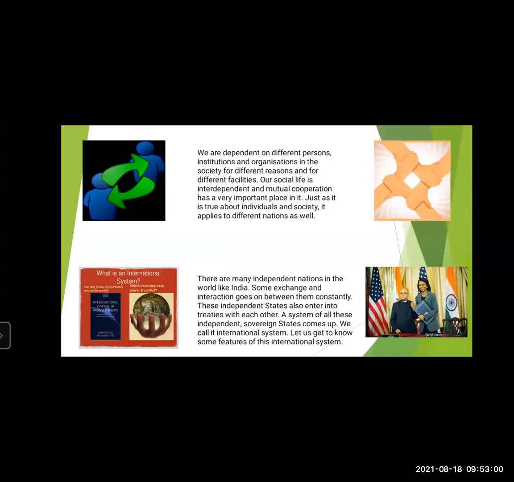We are dependent on different persons, institutions, and organizations in the society for different reasons and for different facilities. So we live in such a society where we are dependent on each other. We all don't have farms, or we don't build houses, or we don't make any kind of semiconductors. Instead, we rely on division of labor and exchange of goods and services. So we are dependent on different persons in society.